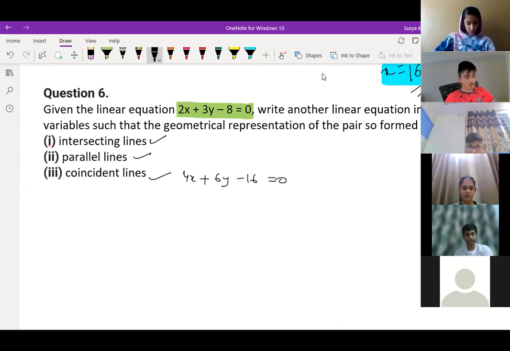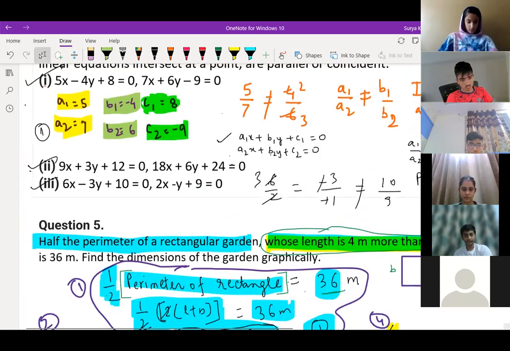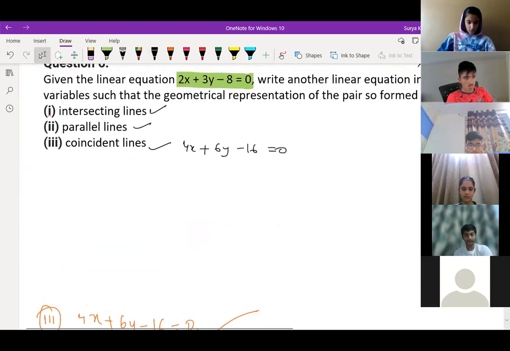Rasul, tell me for the second one. Rasul, do you know the concept of this? Unmute your mic, Rasul. Yes, sir. Do you know the concept?